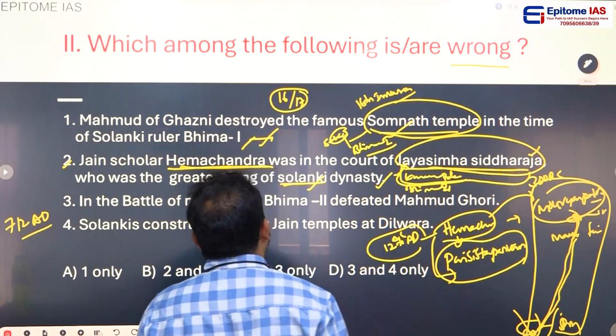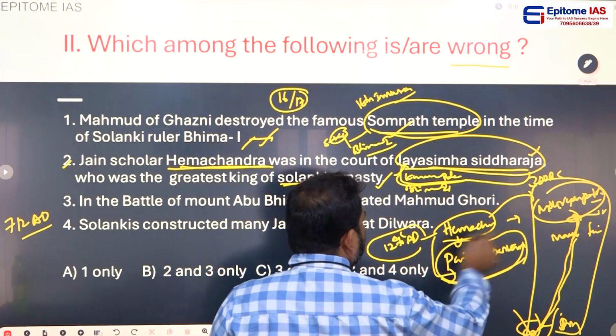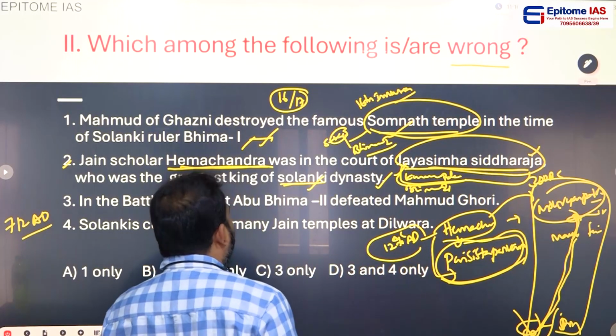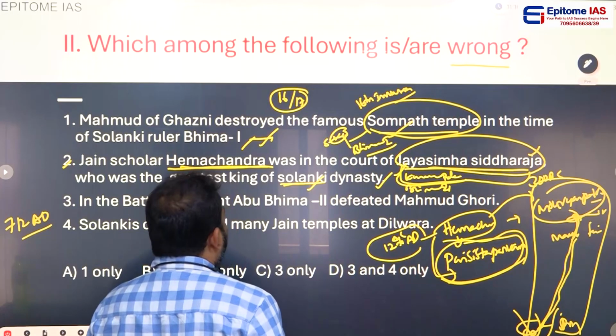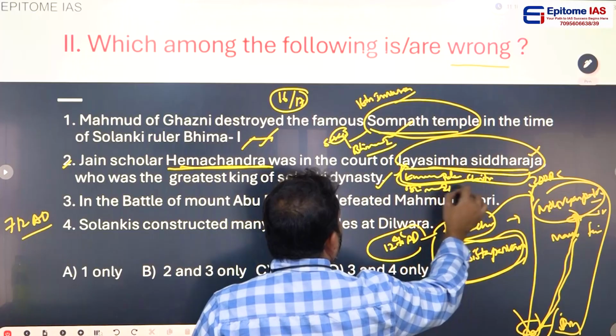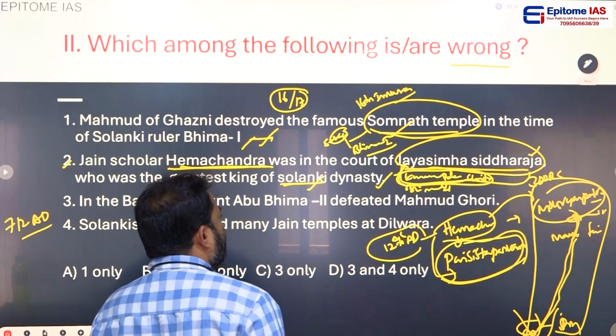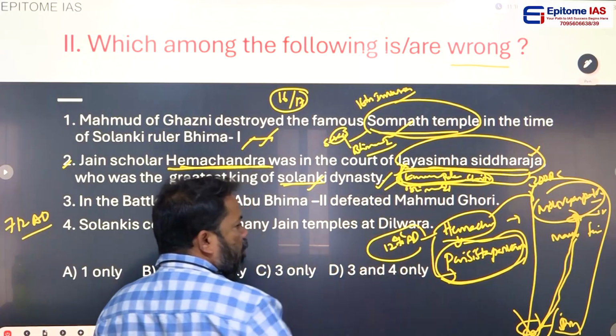Hemachandra not only wrote Parisishta Parvan, he wrote a number of books, and some of them are Kumarapala Charita. He wrote Kumarapala Charita in the name of his king Kumarapala.